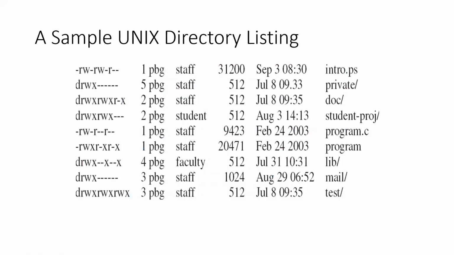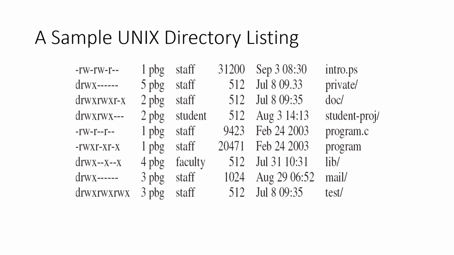Right. So in a Linux system, this is how it is visible to you. In the first column, it indicates whether it's a directory or a file. If it is a directory, it will be indicated by D. If not, it's a file, indicated by a dash, or hyphen.